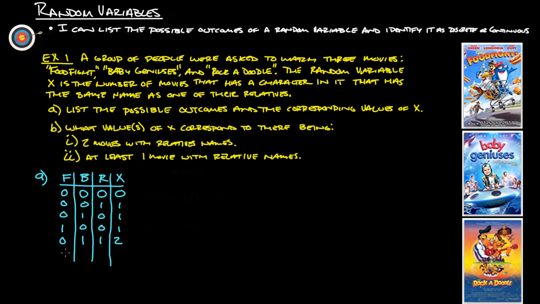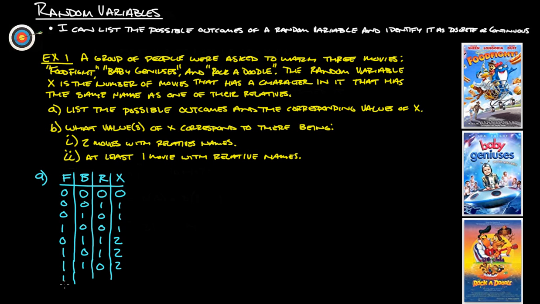That's 2. Or you could have it in Food Fight and Rockadoodle. That's also 2. Or we can have it in Food Fight and Baby Geniuses, but not in Rockadoodle. That's also 2. Sorry, I should have made mine a little bit longer here.